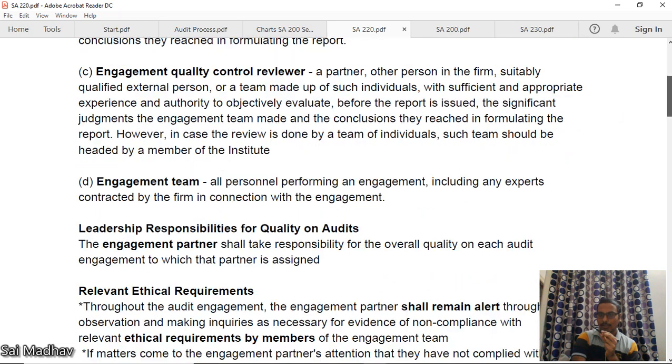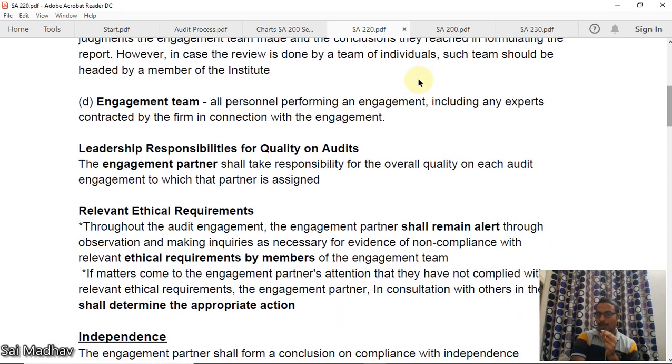Okay, now engagement team, all personnel performing engagement, including any experts, form part of engagement team. So all the persons doing audit, the article students, everyone, they will all form part of engagement team. Leadership responsibilities for quality on audits. Okay, the engagement partner shall take responsibility for the overall quality on each audit engagement to which the partner is assigned. Okay, the engagement partner, the boss. Okay, he will be totally responsible.